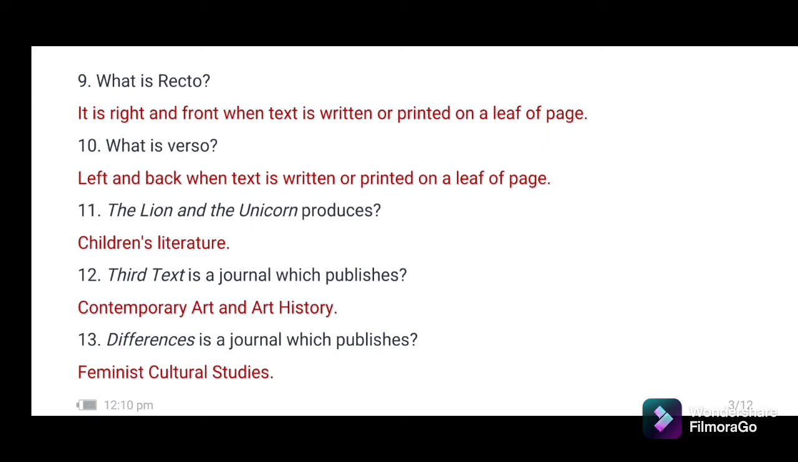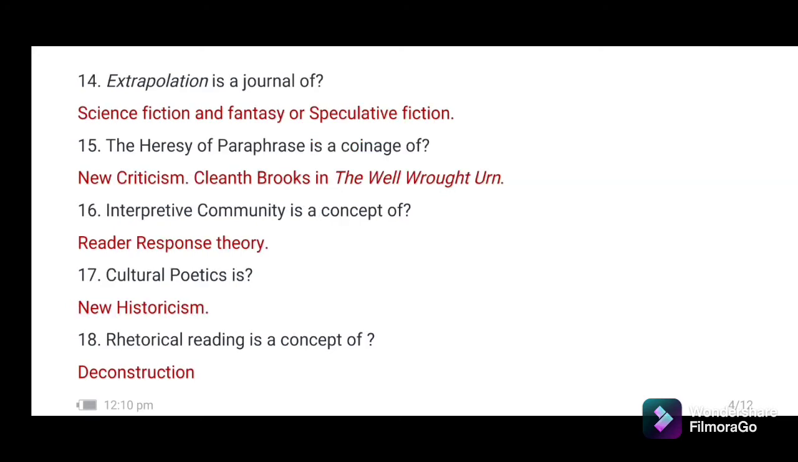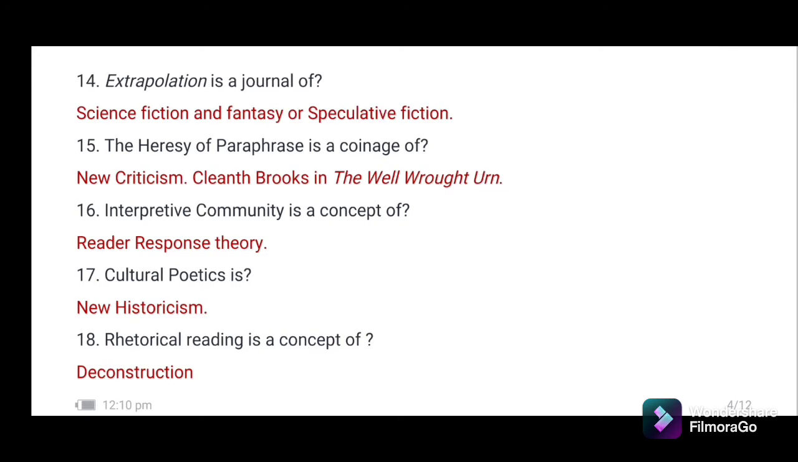Question number 12. Third Text is a journal which publishes contemporary art and art history. Question number 13. Differences is a journal which publishes feminist cultural studies. Question number 14. Extrapolation is a journal of science fiction and fantasy or speculative fiction. Speculative fiction is a broader term and science fiction is actually a subgenre of speculative fiction. So, the journal Extrapolation publishes science fiction or speculative fiction.